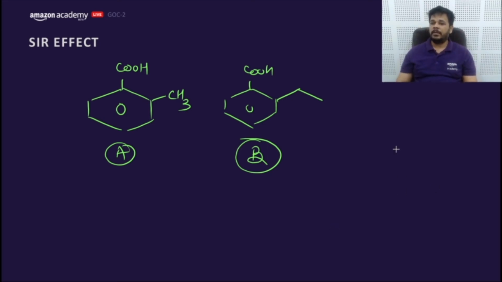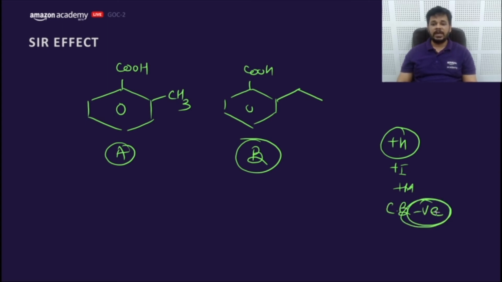Guys, why is plus H not good? Actually, plus H or plus I or plus M all are not good for acidic strength, because conjugate bases are negatively charged, and with these electron donating species, negative charge increases, which will further decrease the stability of the conjugate base.